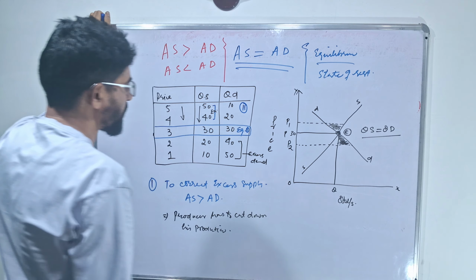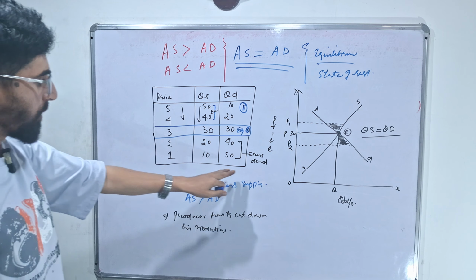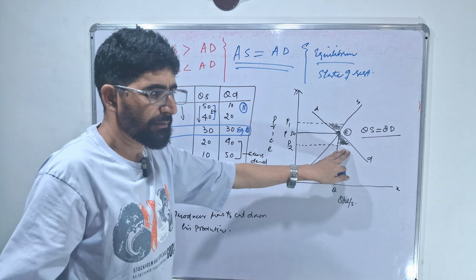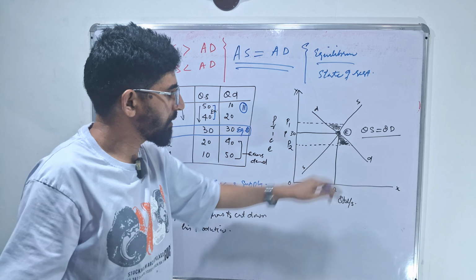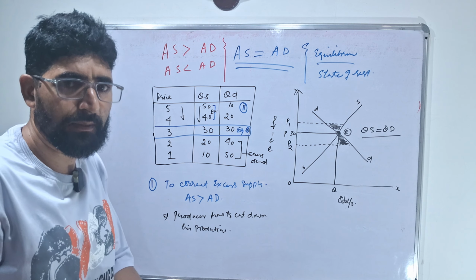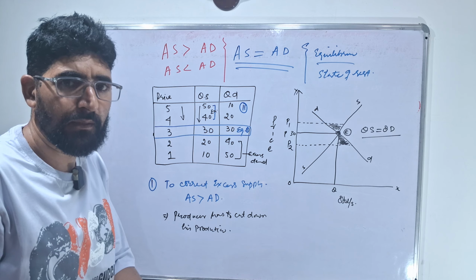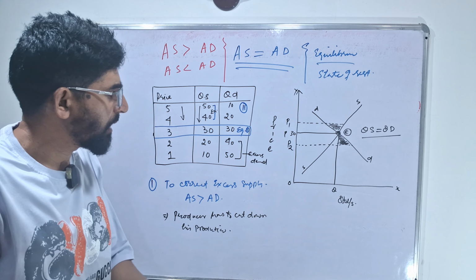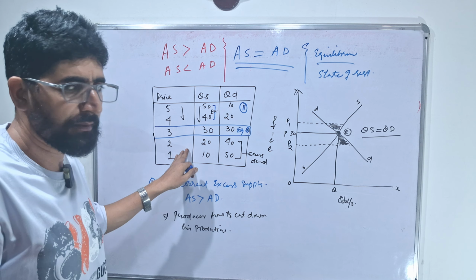To correct this excess demand situation, definitely price should rise. When price rises, this will lead to a rise in supply, as we know there is a positive relation between supply and price.